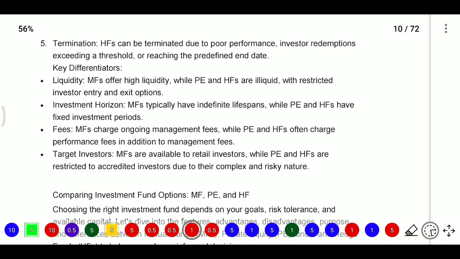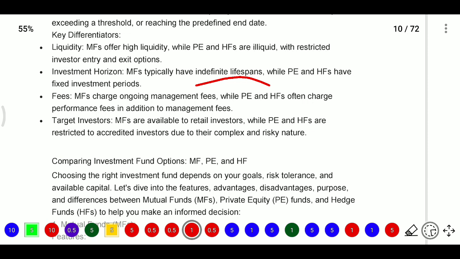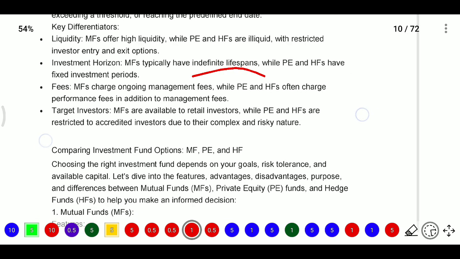One is liquidity. Mutual funds offer high liquidity, while PE and hedge funds are illiquid, with restricted investor entry and exit options. Next, investment horizon. Mutual funds typically have an indefinite lifetime, while PE and hedge funds have a fixed investment period. And fees: mutual funds charge an ongoing management fee, whereas PE and hedge funds charge a performance fee in addition to that management fee.